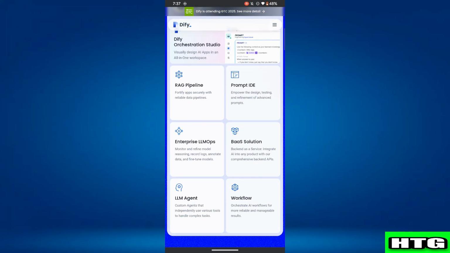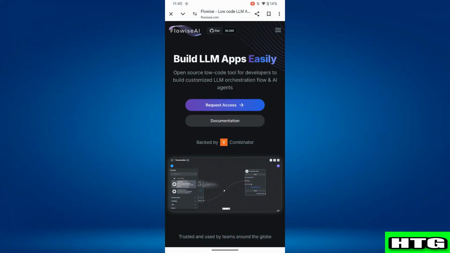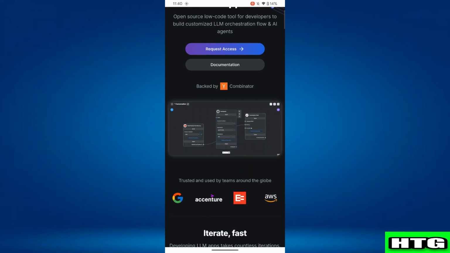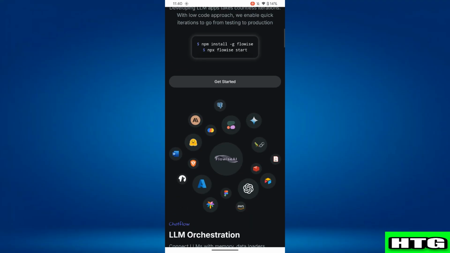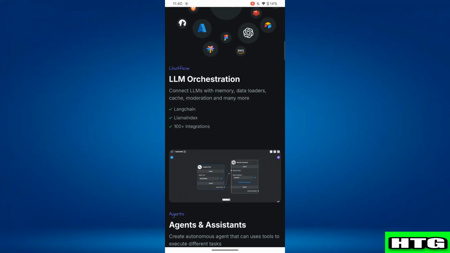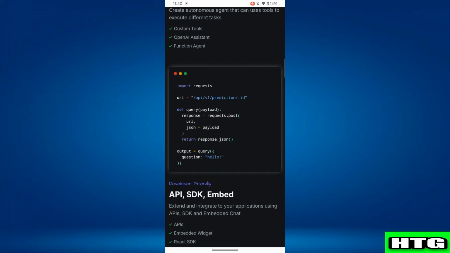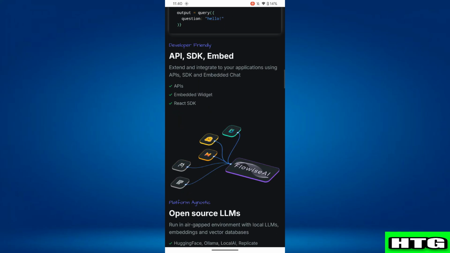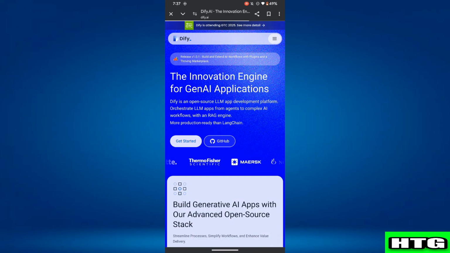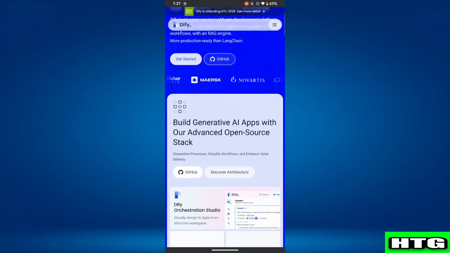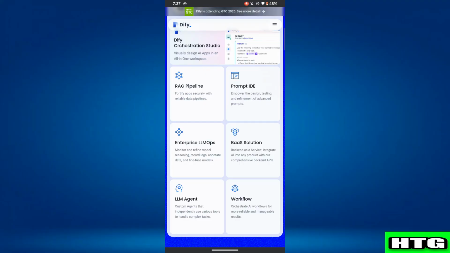After that, let's talk about features. Flowise offers modular workflows, enabling seamless integration with APIs, pre-trained models, and custom scripts. It also comes with debugging tools for error logging and visual debugging. Then, on the other hand, Dify provides automated data preparation, a WYSIWYG prompt editor, and context management to make AI